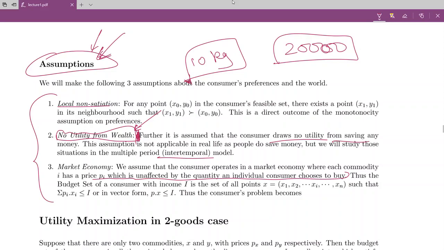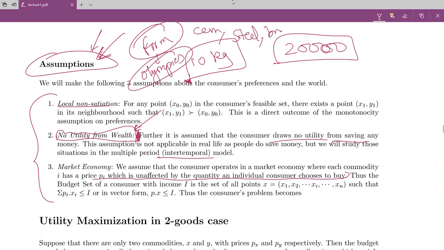Let's say you have a consumer which is a firm which has got a contract for, let's say, building the stadium for Olympics. So for building a stadium for Olympics, it needs all kinds of capital requirements, cement, steel, bricks, etc. As soon as they start construction, the prices of all these things will go up because it's a huge consumer. This firm becomes a huge consumer in this case, and the quantity it decides to buy can alter the prices of all these things. But that's what it is, an assumption. We're saying that nobody is going to consume so much that the prices can change because of just their consumption.